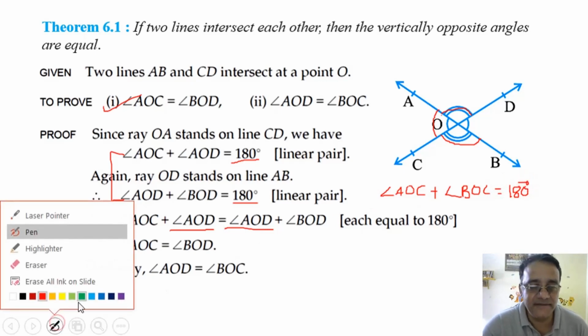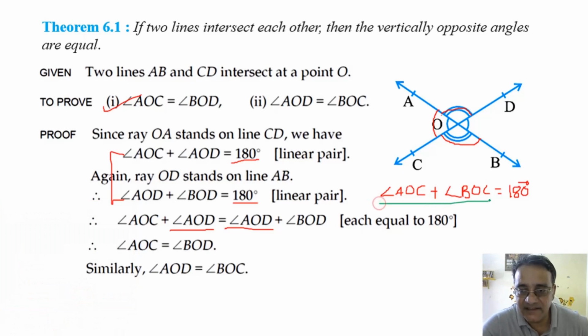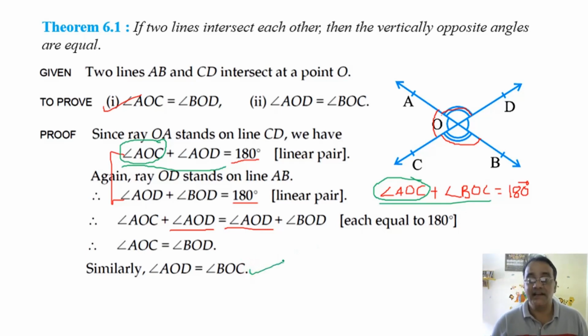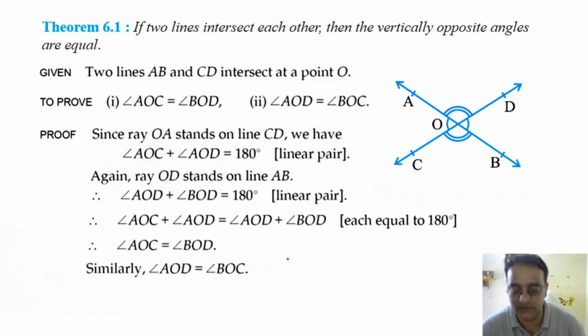Okay, now see the left hand side. See the left hand side of this and this one. इसमें क्या चीज कॉमन है? Angle AOC. सो एंगल AOC अगर हम लोग निकाल देते हैं तो क्या मिलेगा? Angle AOD is equals to angle BOC. But we can write similarly these two angles are equal. Any doubt? No, sir. Okay, so now only one theorem is there and for first topic.